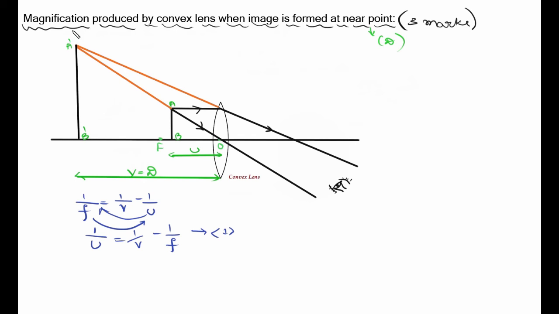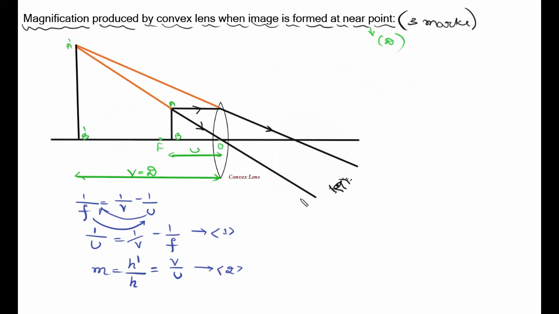Here the aim of our derivation is to calculate magnification. So let's use the definition of magnification. M is equal to the ratio of the height of the image to the height of the object. So h dash by h is the magnification produced by this lens. Fine. And it can also be written as v by u. Okay, magnification can also be written as v by u related to the lens. This is equation number 2.